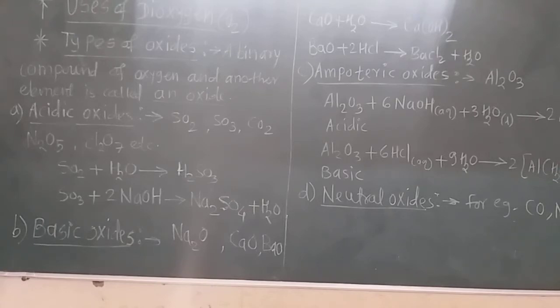Now again there is the question: why is dioxygen paramagnetic in spite of having an even number of electrons? Now we know that the atomic number of oxygen is 8. So the atomic electronic configuration is 1s2, 2s2, 2p4. Now there is an even number of electrons. So why is the oxygen molecule paramagnetic in nature?